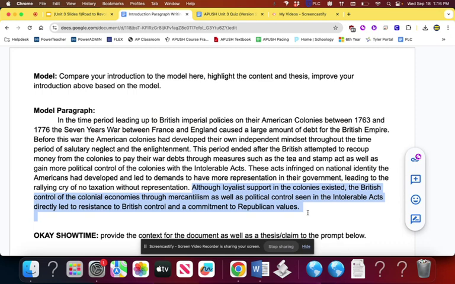Remember, if you ever use the words political, social, economic, or technological, they must be married to a term. They must be married to a term. They have to connect, because that's not specific. Just saying economic is not specific. But saying mercantilism, that's specific. That's what I'm looking for, right? So anyways, just wanted to leave this model paragraph up here.